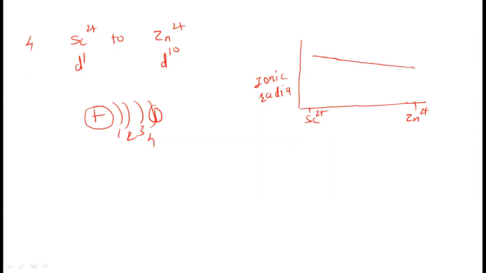And this steady decrease in the ionic radii is due to the addition of electrons into the same energy level, while the nuclear charge increases. Due to that nuclear charge, these electrons are attracted to the nucleus. Okay, so this is clear now: the ionic radii go on decreasing from scandium to Zn2+ in transition metal ions.